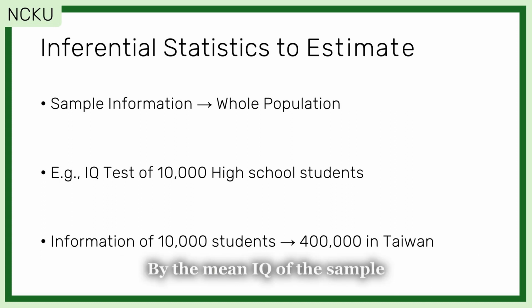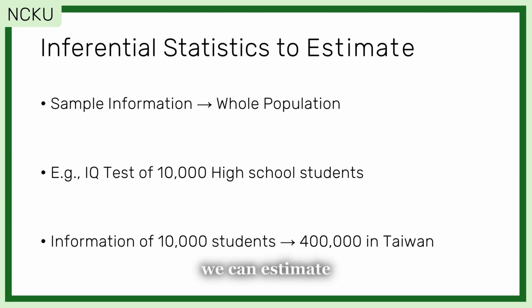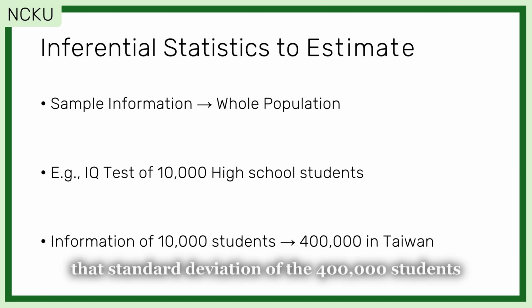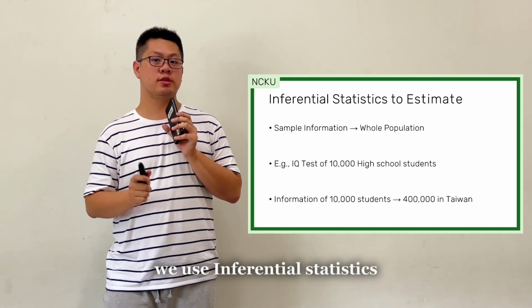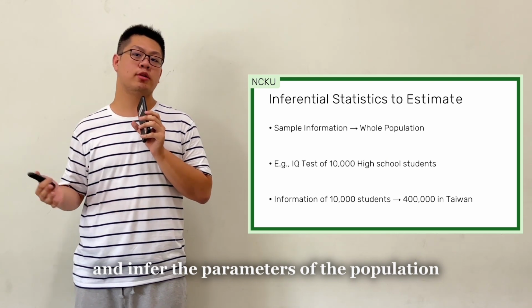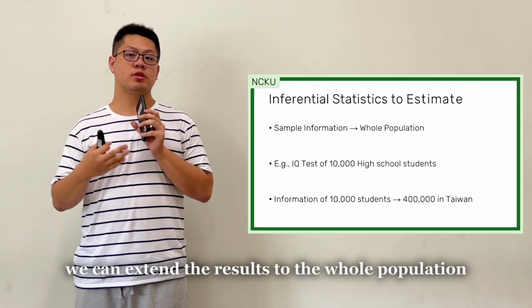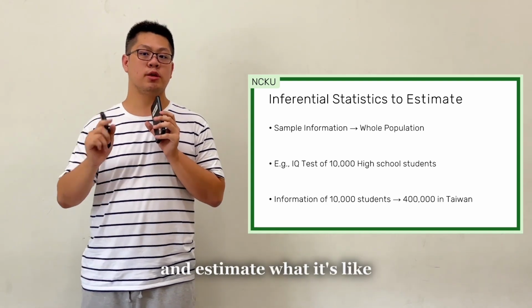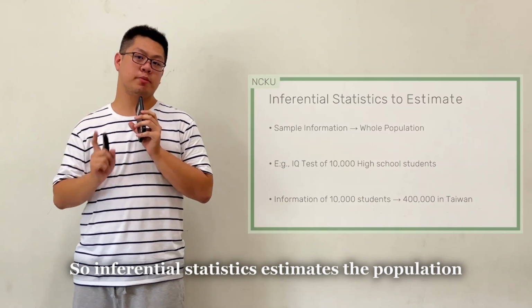By the mean IQ of the sample, we can infer the population mean. By the standard deviation of the 10,000 students, we can estimate the standard deviation of the 400,000 students. Just like that, we use inferential statistics to connect the sample and the population and infer the parameters of the population. By inferential statistics, we can extend the results to the whole population and estimate what it's like. So inferential statistics estimates the population.